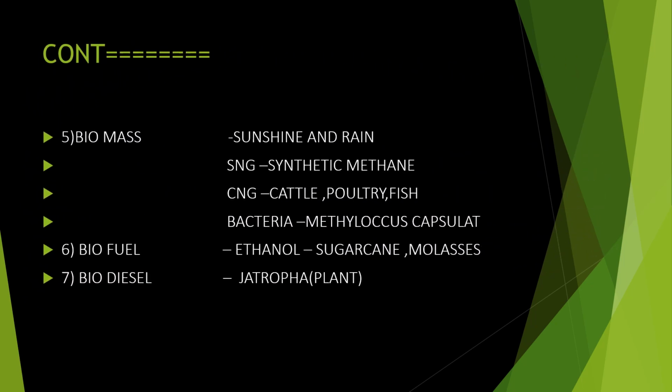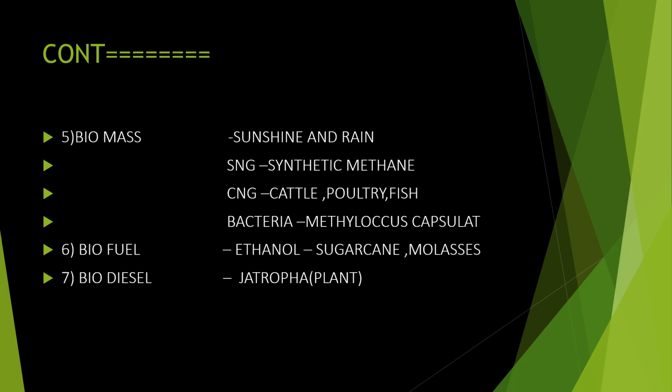Next is biomass. Bio, it is life. It is something connected to life. So, how are we using sunshine and rain? That is how we are getting biomass by the sunshine and rain. We can see what all the things are. SNG, that is synthetic methane, is used. Then SNG, CNG is cattle, poultry, fish.